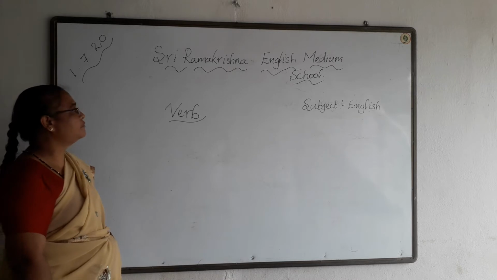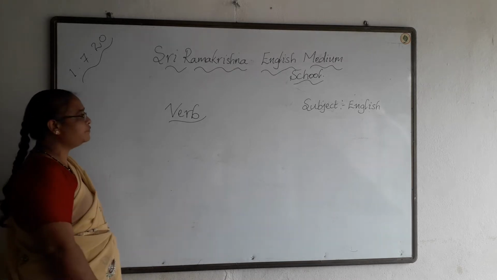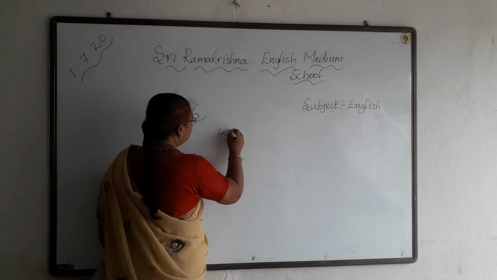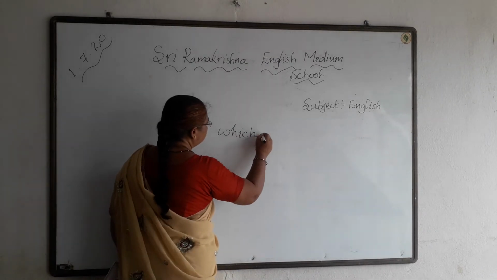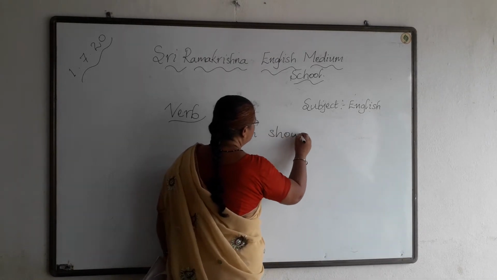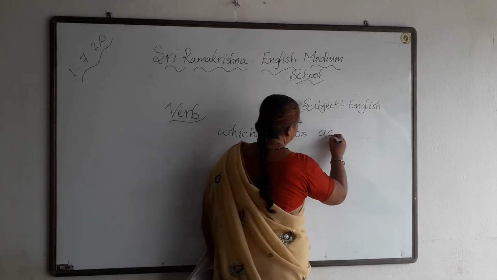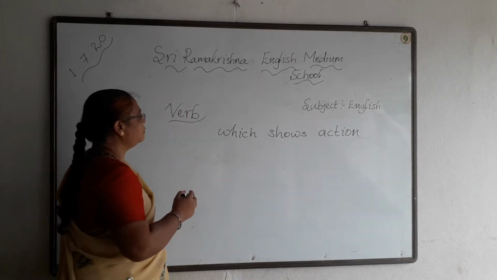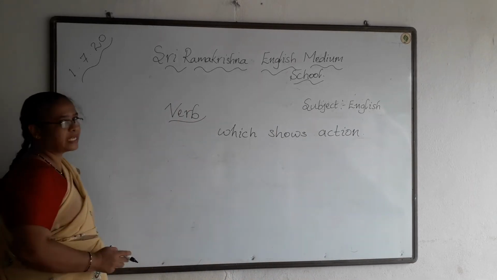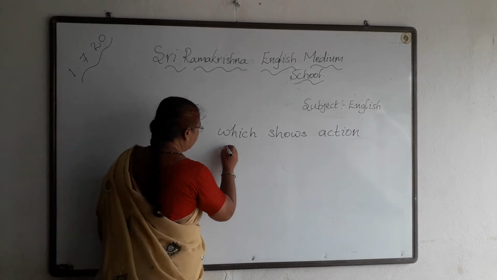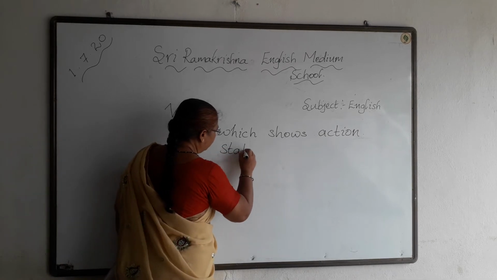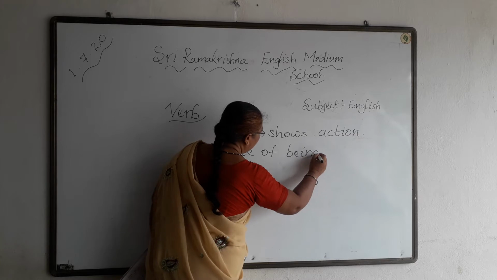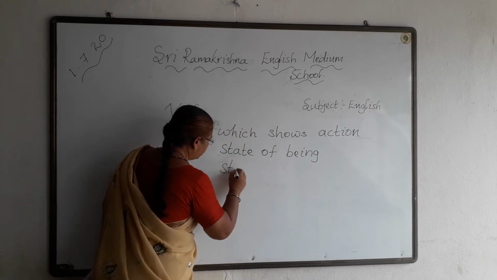Today's topic is verb. A verb is a word which shows actions, all the action words. A verb is a word which shows action or the state of being, or state of position.